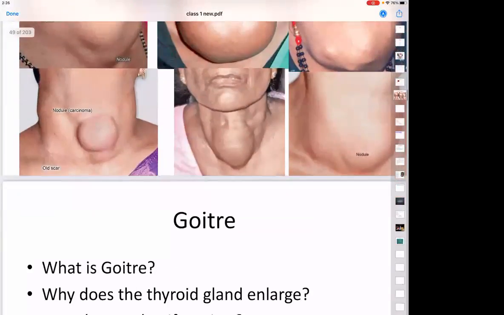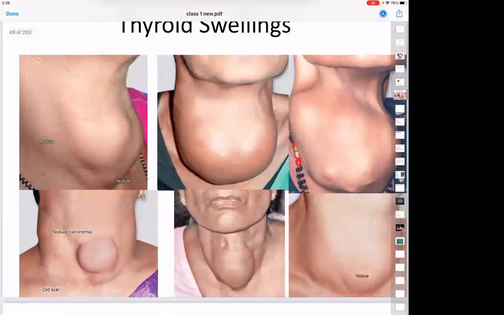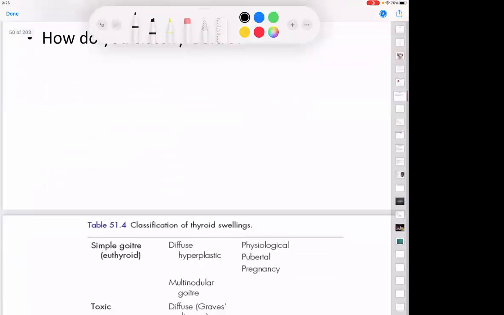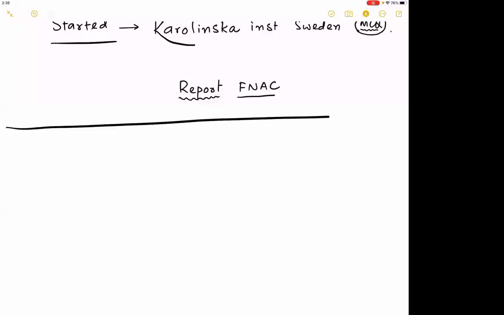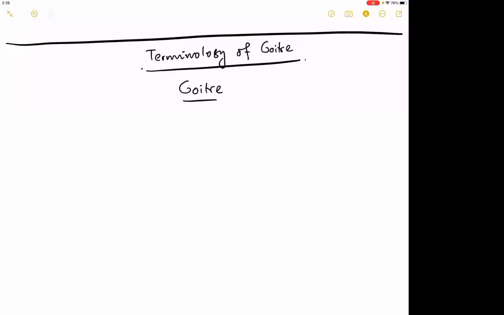But before we take the break, I think we have had discussions about goiter. We have had classifications of the goiter. So we now have the reporting of the FNAC done. So let us start with the terminology of goiter, and then we'll take a quick break for 5 minutes. Let us have it very simply done. When you talk about a goiter, or nodules, let us have things very clearly understood.